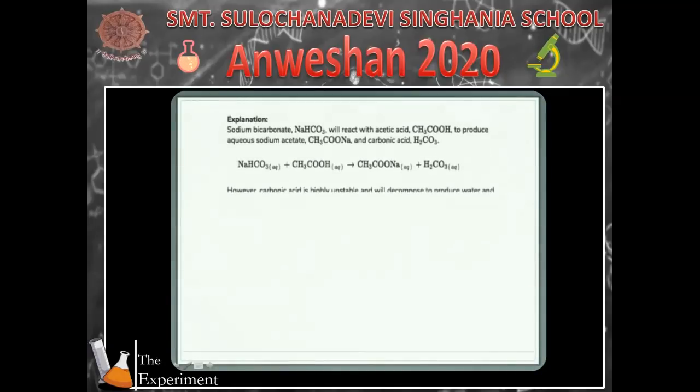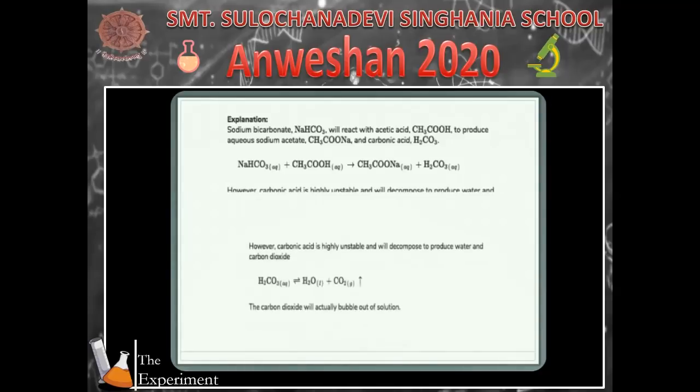The sodium and bicarbonate ions of the sodium bicarbonate combine with the hydrogen ions of the acetic acid to produce two new chemicals, sodium acetate and carbonic acid. However, the carbonic acid formed is highly unstable and will decompose to produce water and carbon dioxide. The carbon dioxide will actually bubble itself out of the solution in the form of a gas, which results in the blowing up of the balloon.